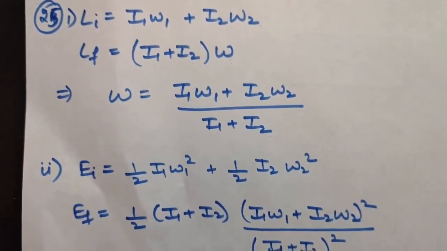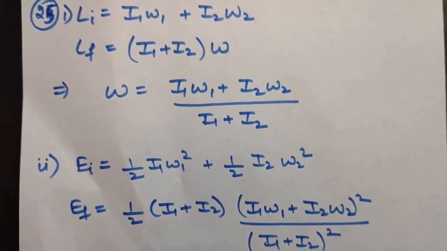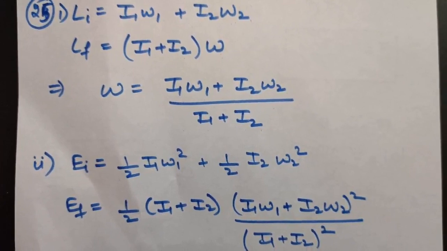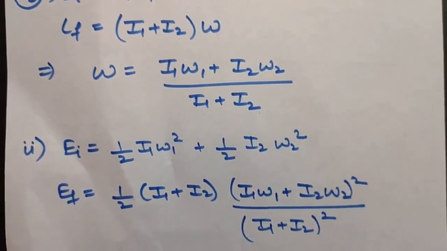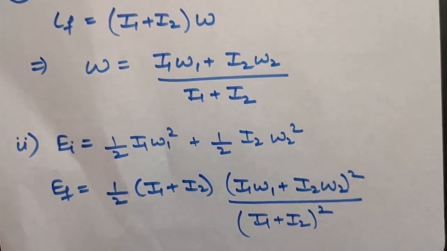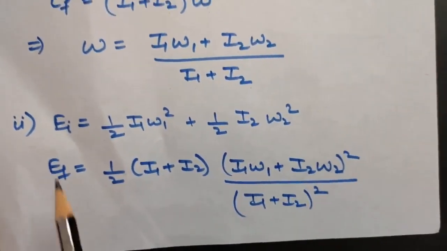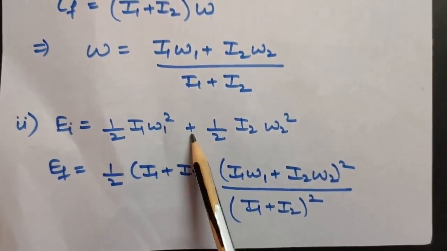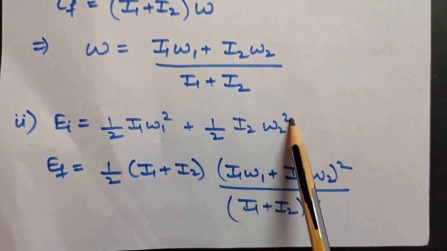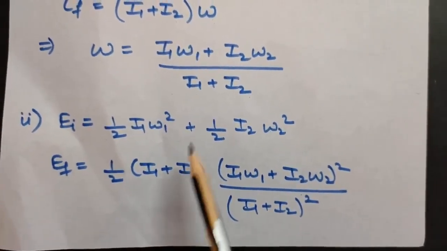In the second part, it is asking to show that the kinetic energy of the combined system is less than the sum of the initial kinetic energies of the two disks. That is, we have to show that the initial kinetic energy is greater than the final kinetic energy. So let us calculate the kinetic energy. E initial will be half I1 omega 1 square plus half I2 omega 2 square, and E final will be half I1 plus I2 into omega square.